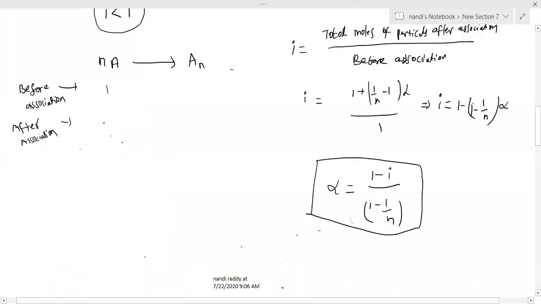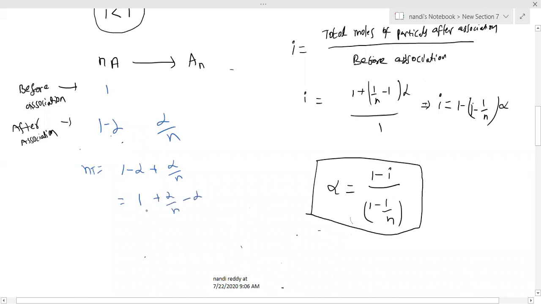Initially 1, after that 1 minus alpha, alpha by n. So at equilibrium, after association, the total number of molecules is 1 minus alpha plus alpha by n. You can rearrange this; I can write 1 plus alpha by n minus alpha.